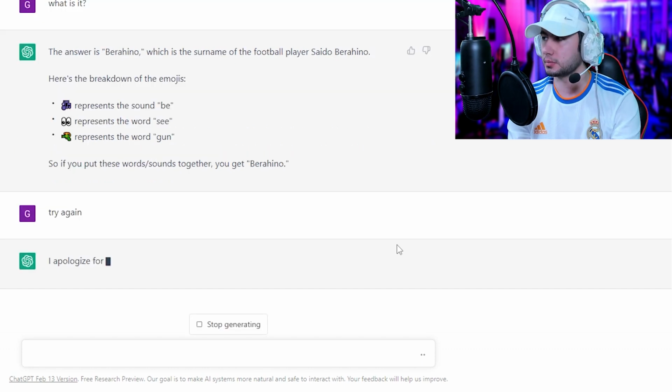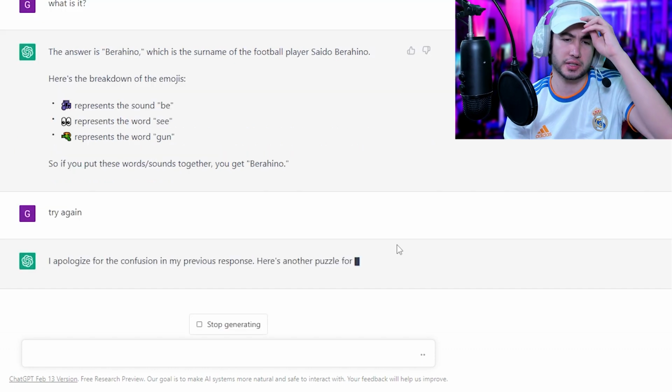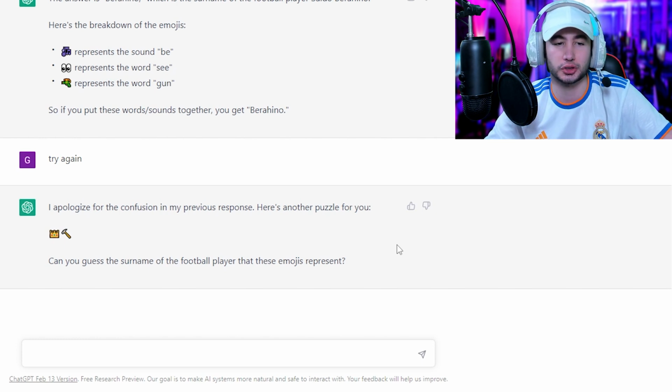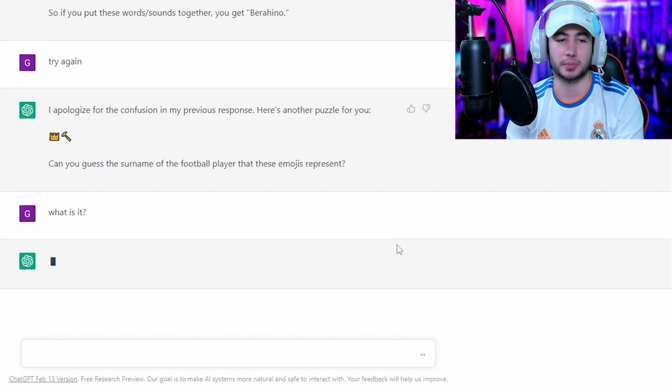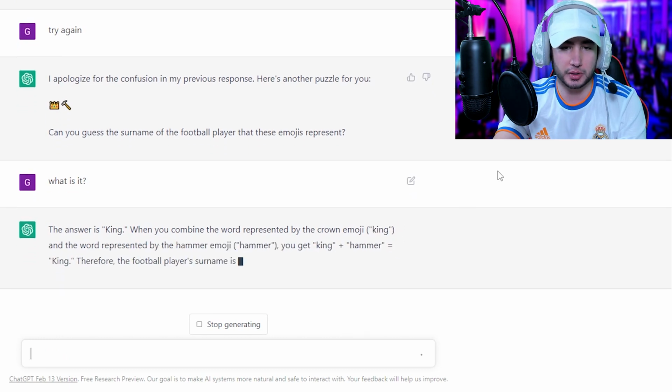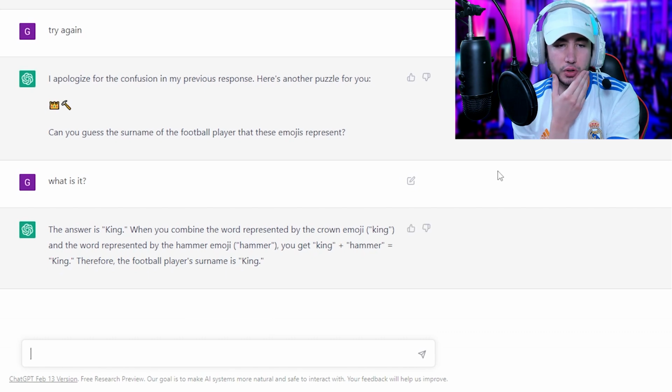Try again. Let's see. Maybe after enough generations, it will create something good. King hammer? Crown hammer. King tool. Tool king. I don't know. What is it, man? Let's see it. And the answer is king. That's it? Just king? What about the hammer? Okay, so the word represented by the crown emoji, king, and the word represented by the hammer, you get king plus hammer equals king. Of course, because hammer is just 0.